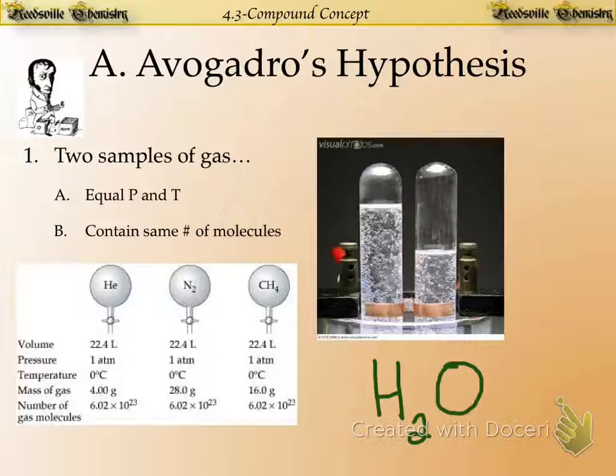There we go. So this is kind of Avogadro's hypothesis proven through experiment. He was able to take water and break it apart. Now, if the formula for water were HO, what would we expect to see? Well, we would expect these two columns of gas to fill up at exactly the same rate. Why? Well, that's because of Avogadro's hypothesis. Because the formula is not HO, it's H2O, the hydrogen fills up twice as quickly as the oxygen. Again, this is still leading to Avogadro's hypothesis.